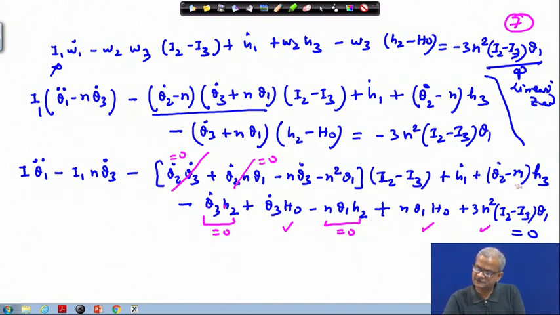Here in this one also we have to break up. So, theta 2 dot times H3. So, I will break and write it here in this place. So, theta 2 dot or H3 times theta 2 dot and then n times H3. Okay.